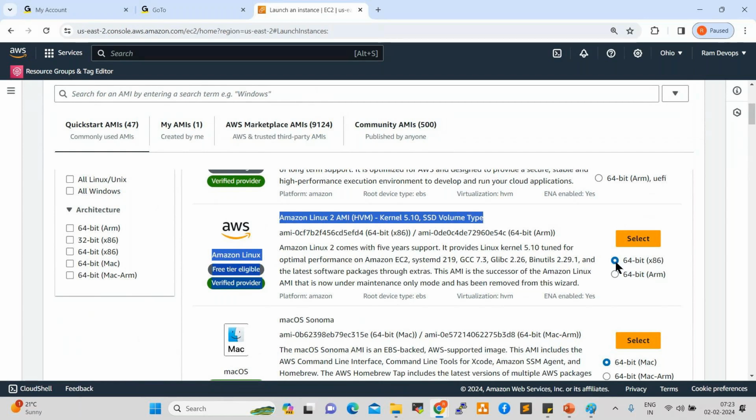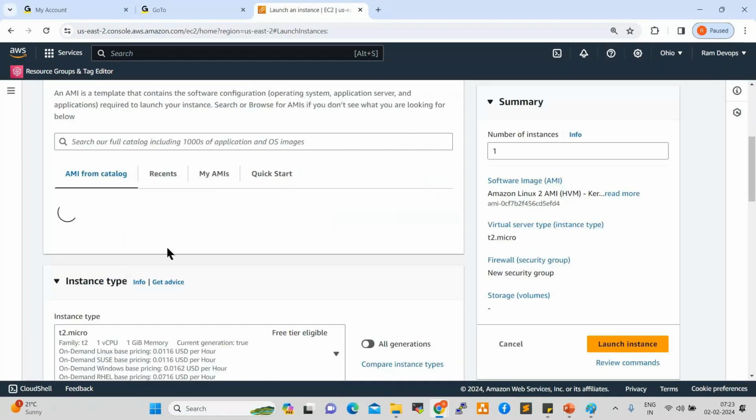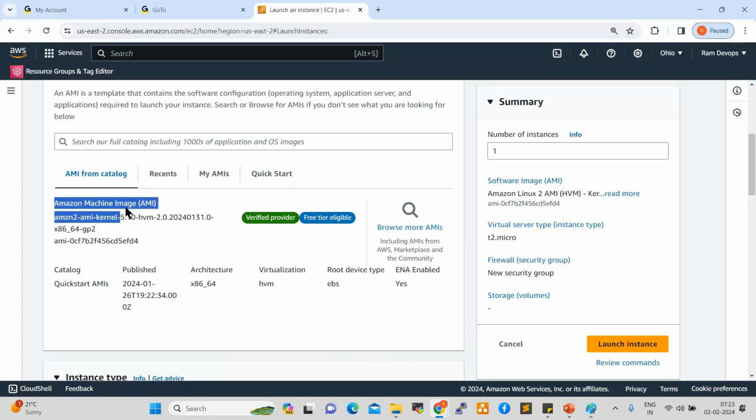Normally, most of the servers we are using are 64-bit x86 only. Machine learning projects use the ARM version. So select the default one, which is 64-bit x86. Click on select. Now it is selected. See here, the Amazon Linux AMI is selected. This is free tier eligible.